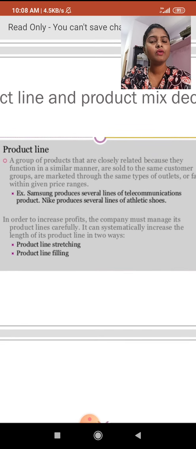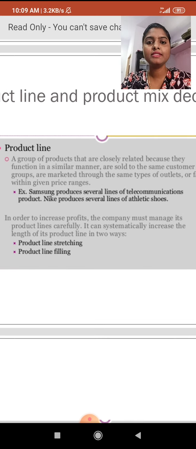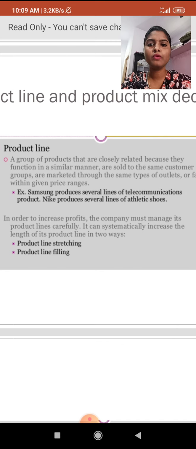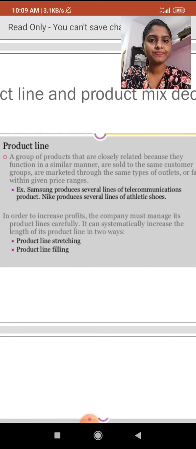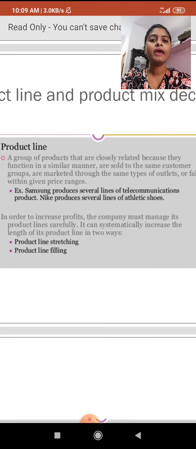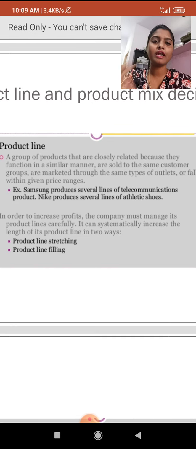This is a product line. Again, I will explain: it is a group of closely related products, meaning they have a close relation between them. Why? Because they function in a similar manner, are sold to the same customer group, and are marketed through the same type of outlets. The working phenomena of those products will be similar, and they are sold to the same customers, the persons who are suffering with any diseases.